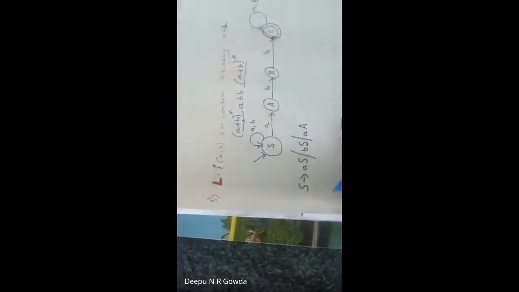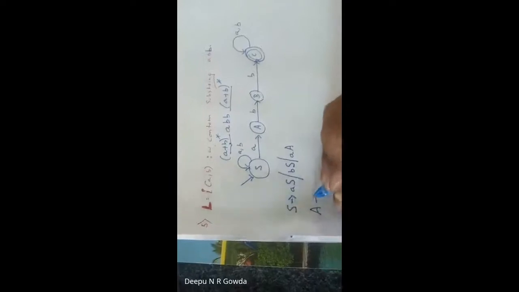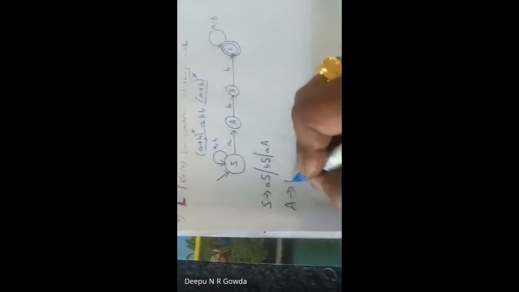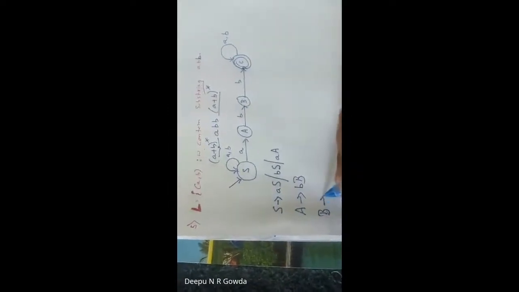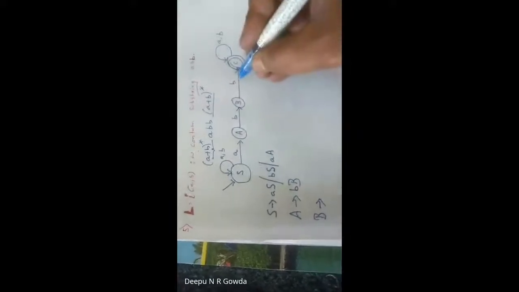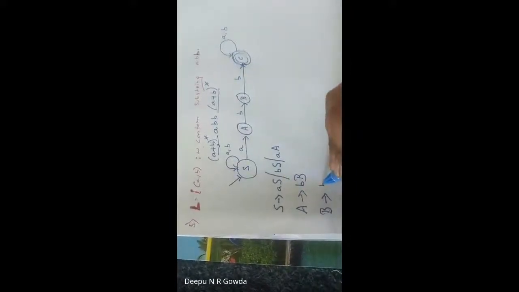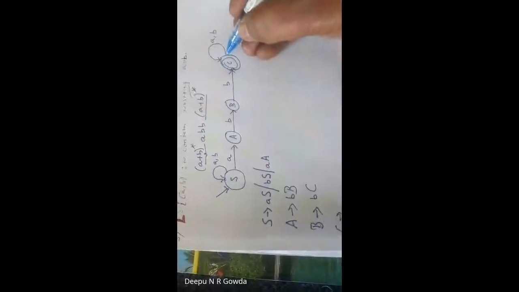Now A. A tends to, if I use symbol B, it's going to B, so I write it as BB. Clear? Now next B. In B, I get a symbol B, I go to state C. Now what do you mean by C?